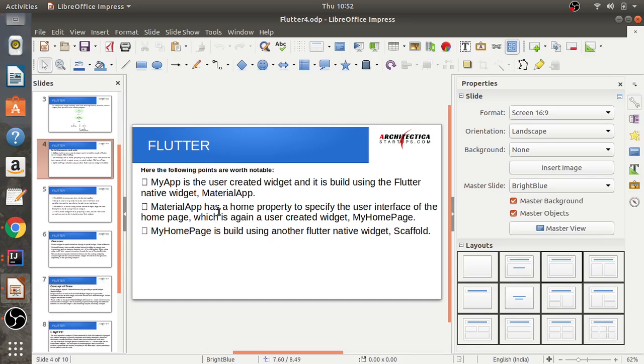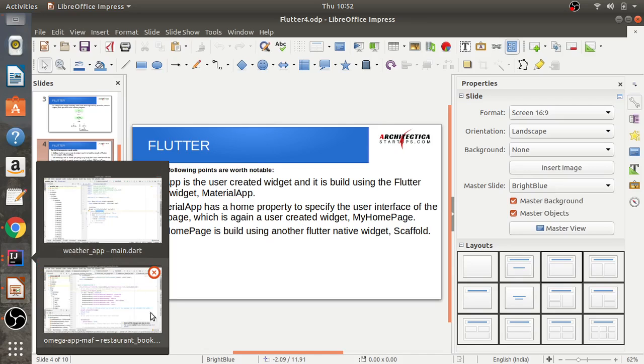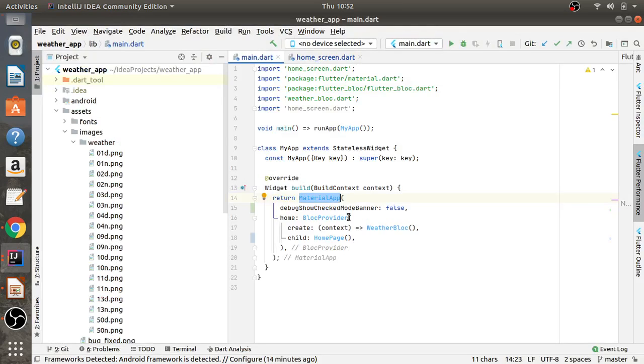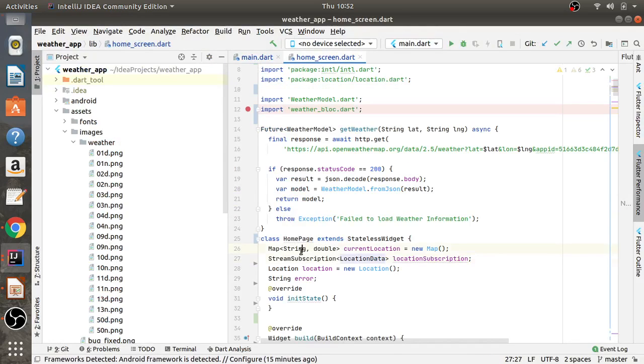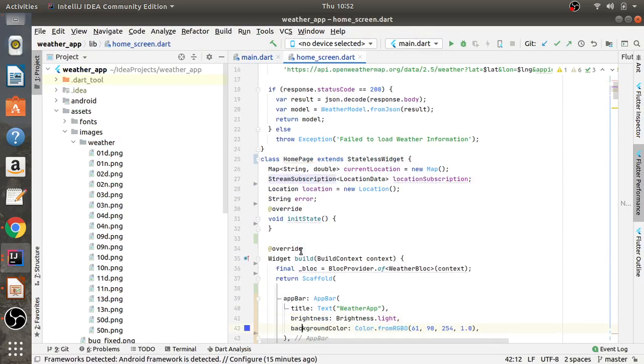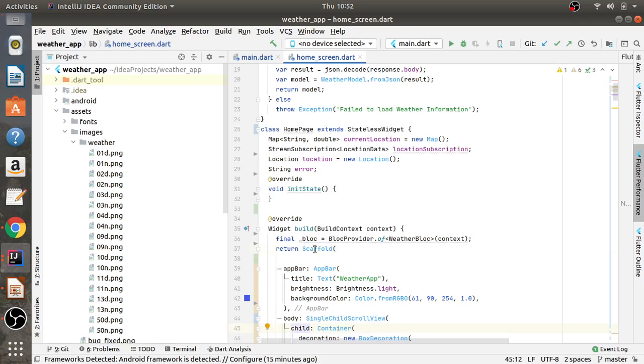Then home page is built using another Flutter native widget, scaffold. We can't change the name of scaffold here. Scaffold is an inbuilt Flutter widget, a native widget of Flutter. So here in the build function we are making the whole home page using scaffold. So it's a native widget of Flutter. Got it? It's all like that.